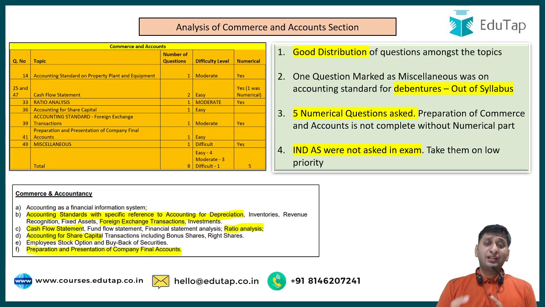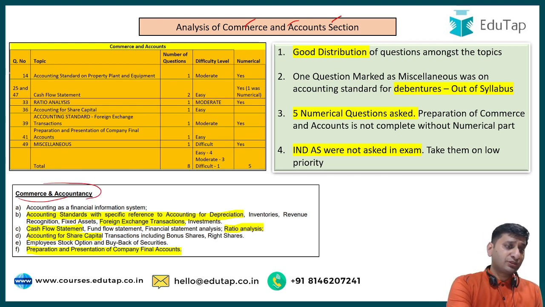Next I come to the analysis of the commerce and accounts section. So this is again the table, right? You can see from which portions the questions have been asked, though I would refer to the syllabus to indicate from which portion of your syllabus the questions have been asked.